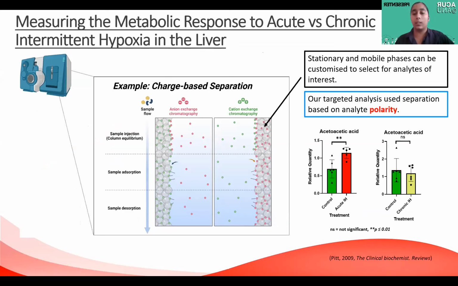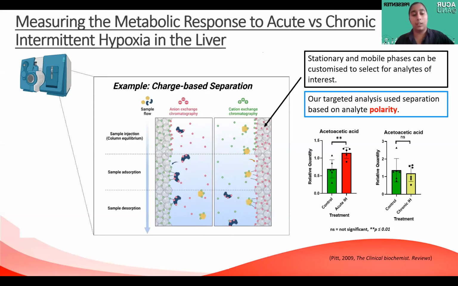To separate and identify metabolites, a mobile phase carrying the sample mixture is passed over a stationary phase. Analytes in the mobile phase which have a strong interaction with the stationary phase will be bound for longer, whereas analytes with a poor interaction will elute out of the column earlier. And then the relative abundances of these metabolites can be measured using mass spectrometry.